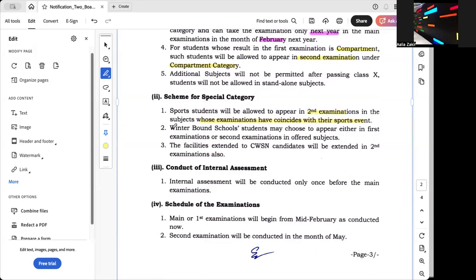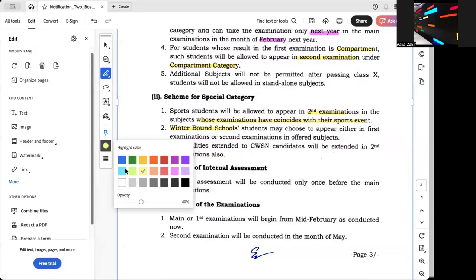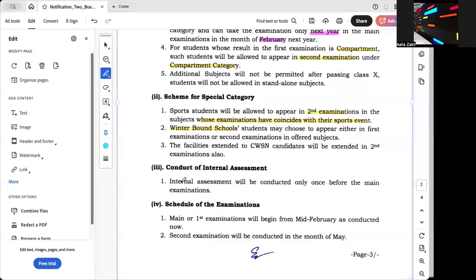The next thing is that the winter-bound school students may choose to appear either in the first examination or in the second examination. Winter-bound schools. So most of the schools in India are summer-bound schools. So this point is applicable only for the winter-bound schools, not for all the schools. And the facilities extended to the CWSN candidates will be extended in the second examination also. The next point is that the internal assessment will be conducted only once before the main examination.